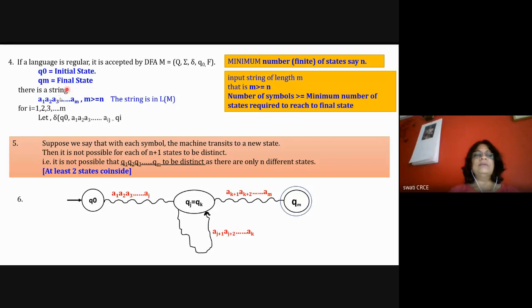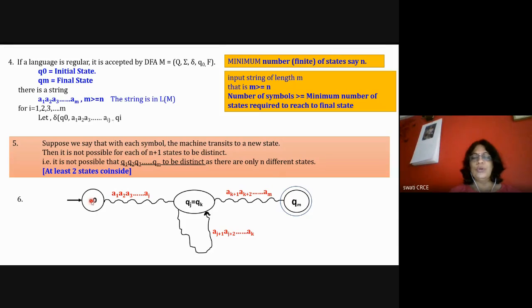We assume that there is a string A1 to AM, and by processing this string, the machine goes to the final state. Here it starts from A1, A2, A3 up to AJ and so on till AM. After processing this string, the machine goes to the final state. We are assuming that. These assumptions are very important. We say that suppose the machine needs n, a minimum number of states, to reach the final state.